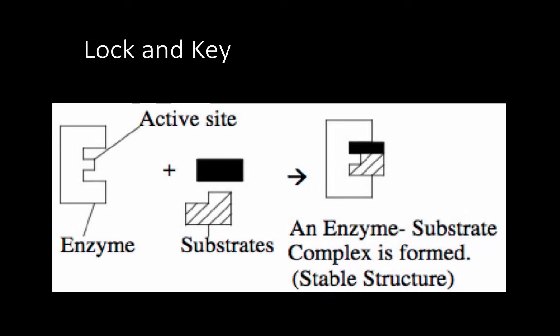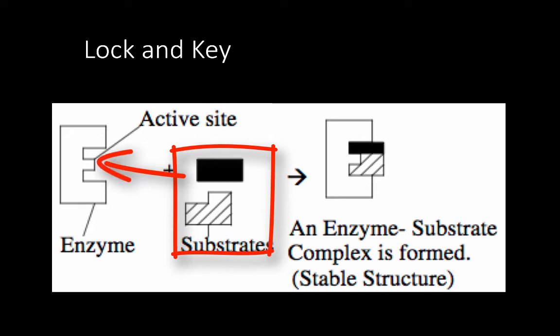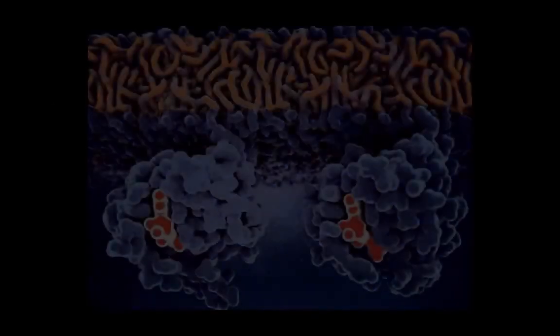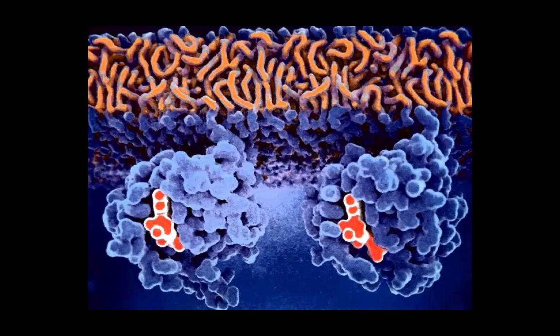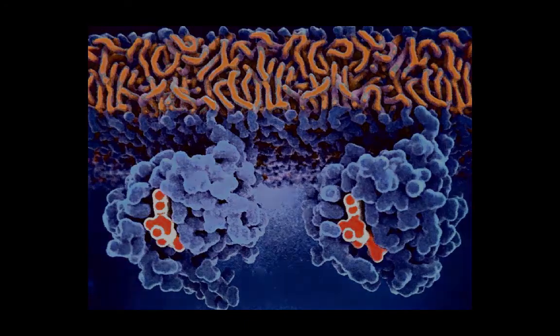We call this the lock and key model of enzyme function. A specific substrate acts as a key that fits the matching keyhole of the enzyme, called the active site. Here you can see a model of an enzyme with a specific substrate key in its active site keyhole. The shape of both the protein and the substrate must match for the enzyme to work.